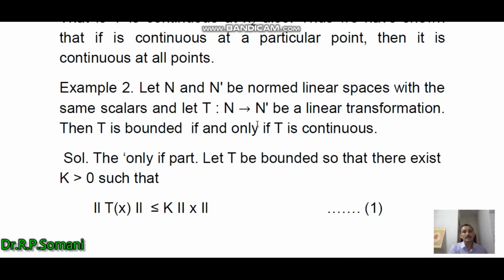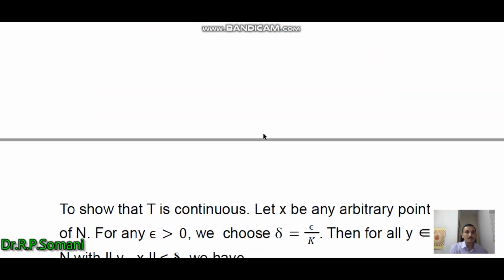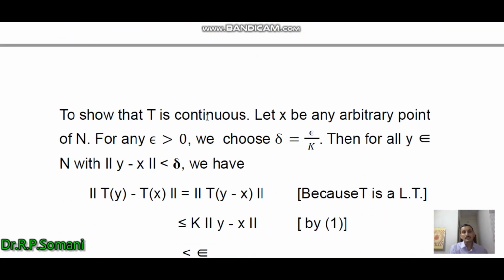Next, we consider the second example. This is a little bit similar to the part of Theorem 1. Let N and N dash be normed linear spaces with the same scalars and let T from N to N dash be a linear transformation. Then T is bounded if and only if T is continuous. So the only if part: let T be bounded, so that there exists k greater than 0 such that norm of Tx is less than or equal to k into norm of x. And we have to prove that T is continuous.